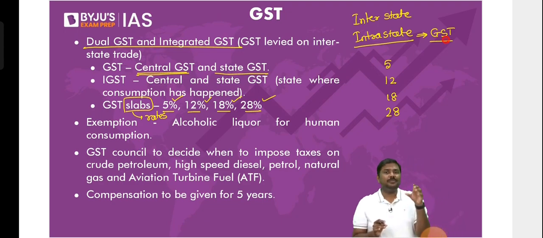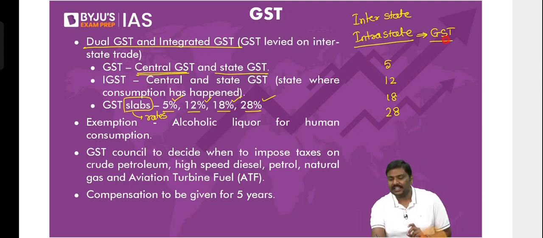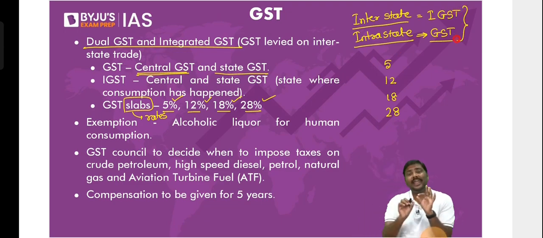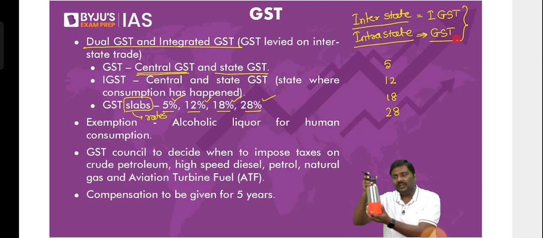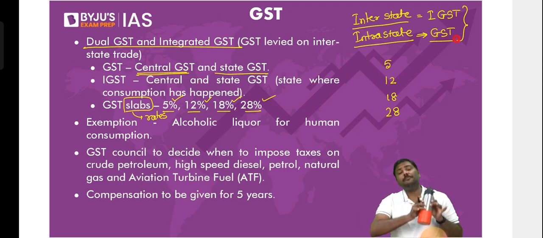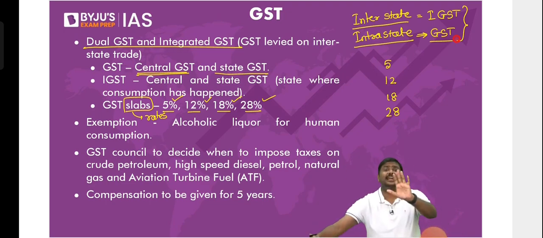Second, whenever the good is manufactured in one state and consumed in another state, that is interstate, we use integrated GST. Rates do not change. For example, this is a bottle, and 18% is the tax rate. Whether it is produced and consumed in the same state or across different states, the rate does not change.